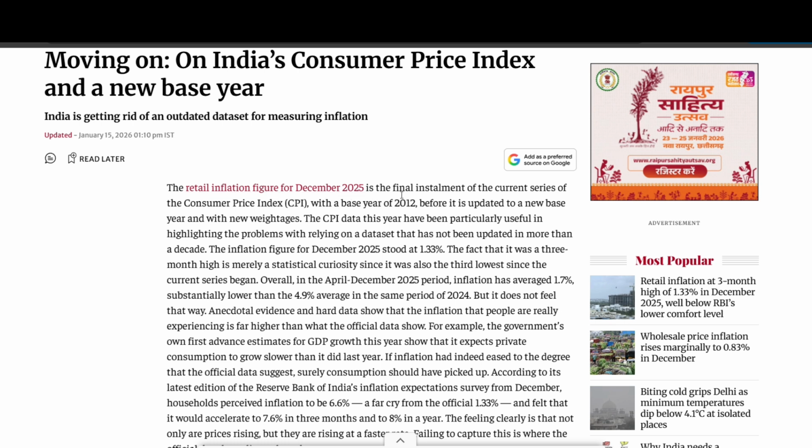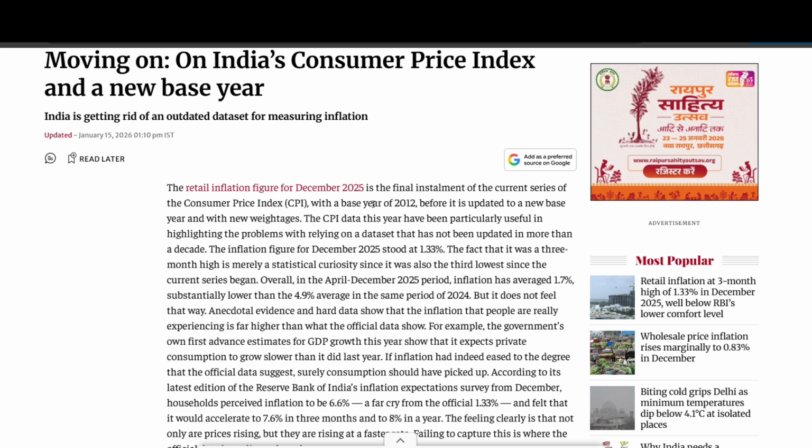Governments used to calculate the CPI of broad items. Basically, in 2012 there were around 300 items, and on the basis of those items and their weightage, the CPI is calculated. We have been using that CPI data since 2012.